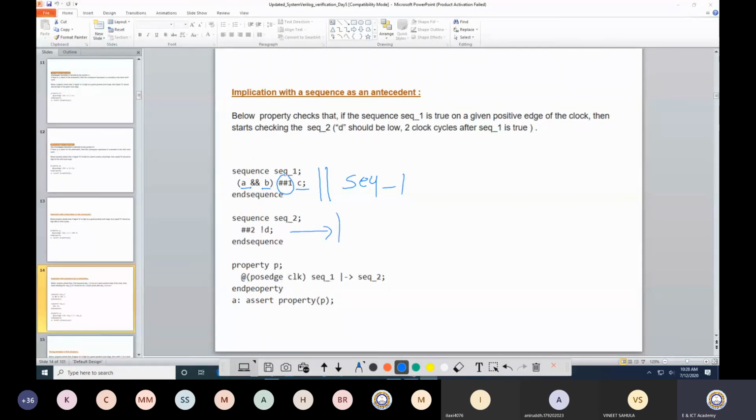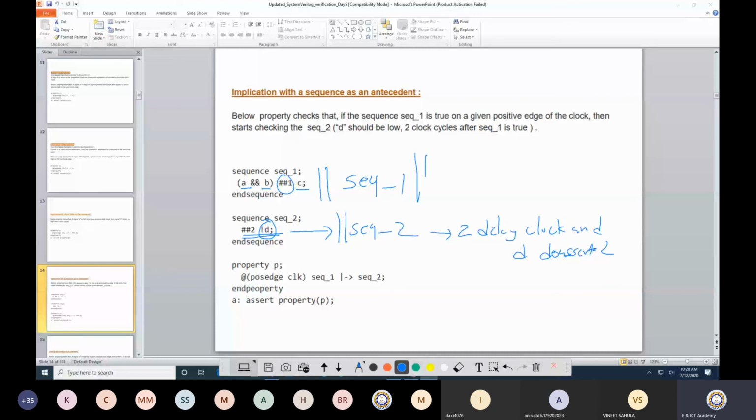This is sequence 2, sequence underscore 2. That means in this sequence, first of all, I need to go to a 2 clock cycle delay, and then I need to find out that D is not asserted. So this is my second sequence, where I am considering a 2 clock delay and D is de-asserted.